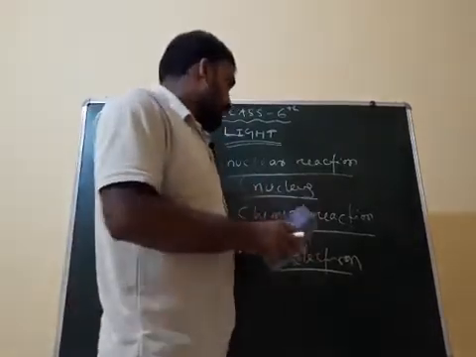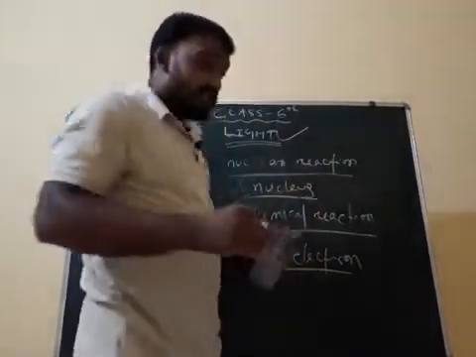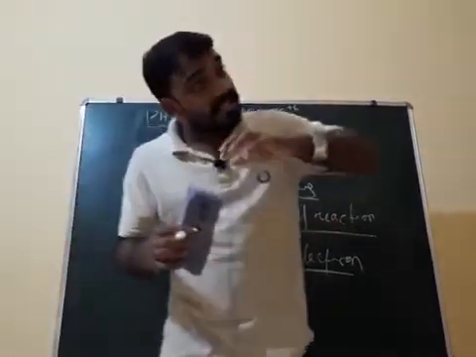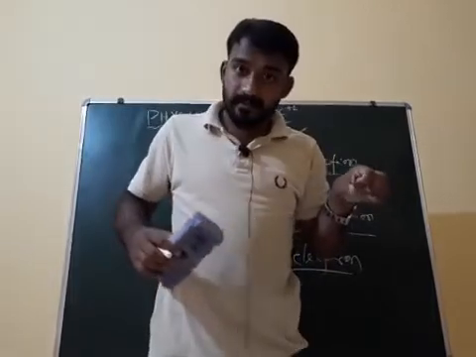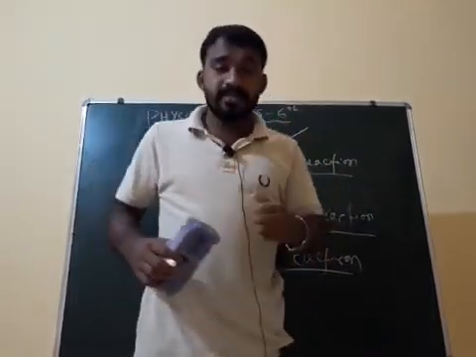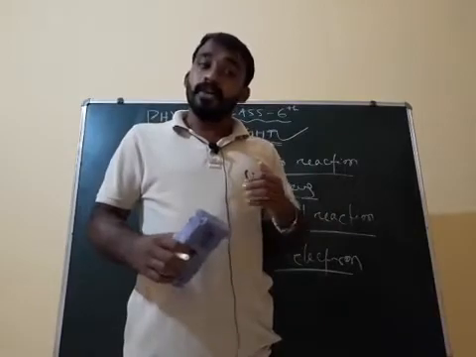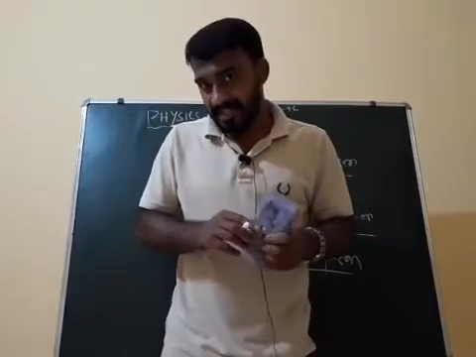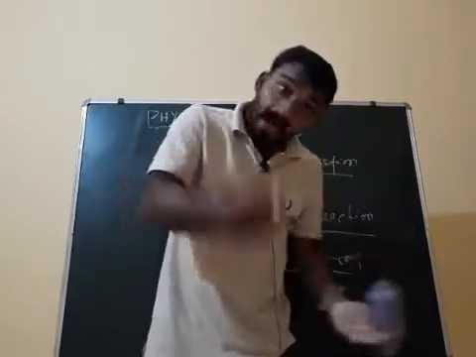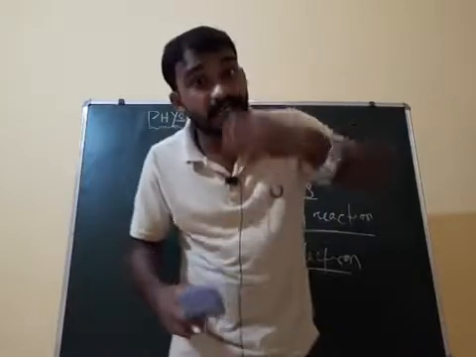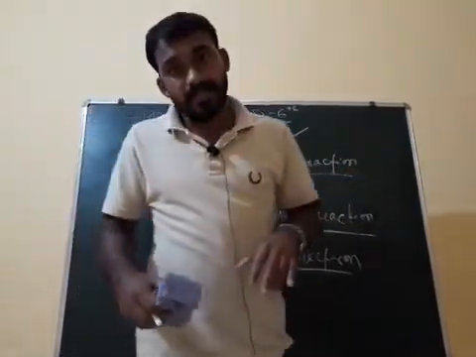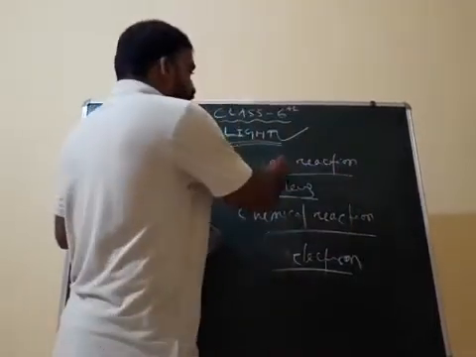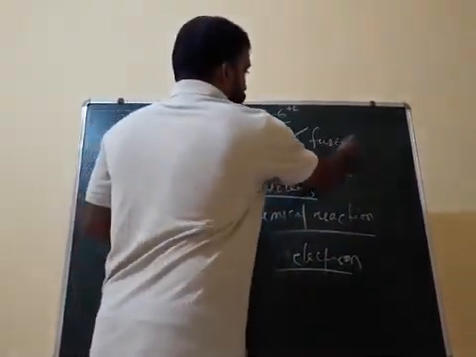Today this much. Light is a form of energy which gives the sensation of vision, and due to light only we can see the substances around us. Two types of objects: luminous objects and non-luminous objects; sources of light and incandescent sources of light. What type of reaction takes place inside the sun? A nuclear reaction takes place inside the sun, that is nuclear fusion.